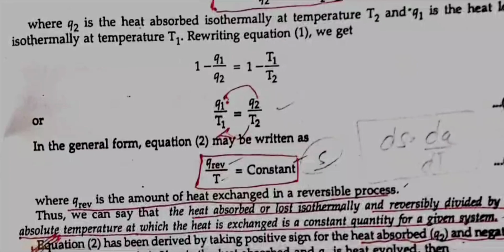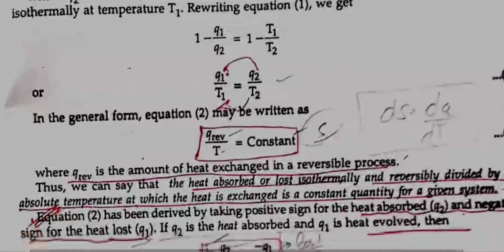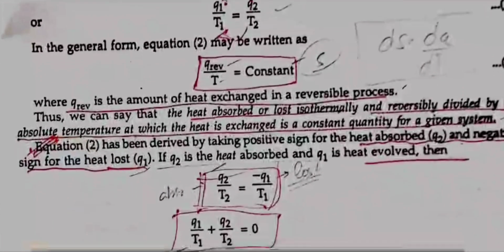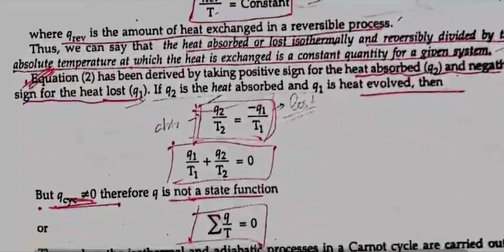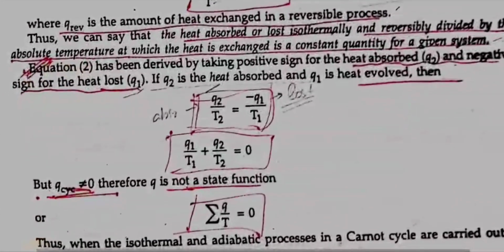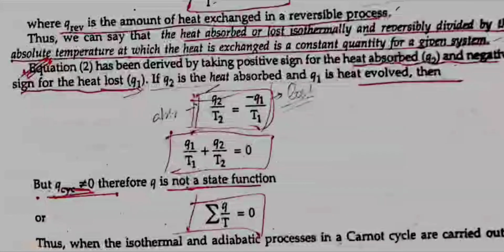In general form, equation 2 may be written as Q reversible by T is equal to a constant, where Q reversible is the amount of heat exchanged in the reversible process. Thus, we can say that the heat absorbed or lost isothermally and reversibly, divided by the absolute temperature at which the heat is exchanged, is a constant quantity for a given system.